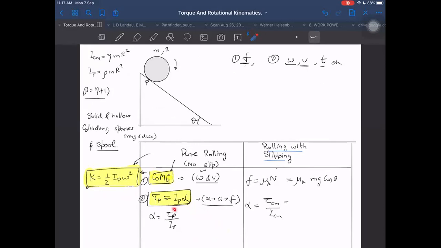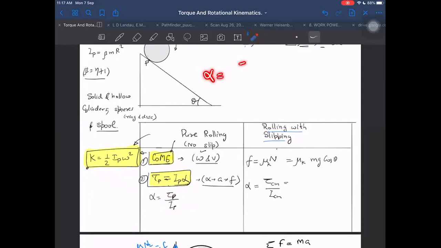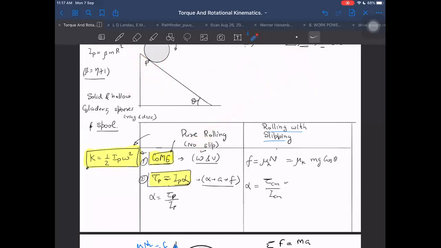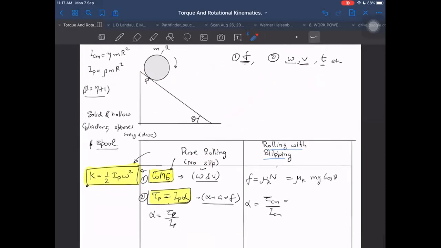The reason: it is always easier to calculate tau P upon IP rather than tau CM upon ICM. Why is it tough? Let us try to calculate. Alpha is equal to tau CM upon ICM. Torque about the center of mass will be F into R upon ICM. ICM is easy to calculate. But do I know F? I don't know F. In the pure rolling case, friction is any value less than mu N, but what exactly it is, we don't know. So I will not prefer to use tau CM upon ICM for the pure rolling case.